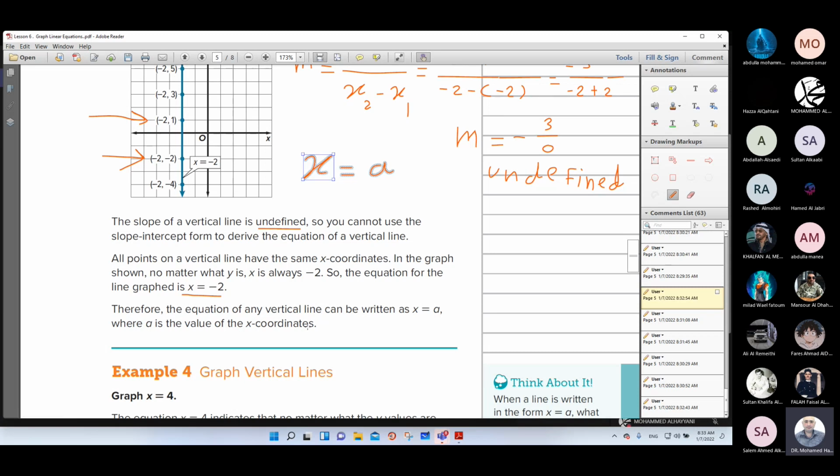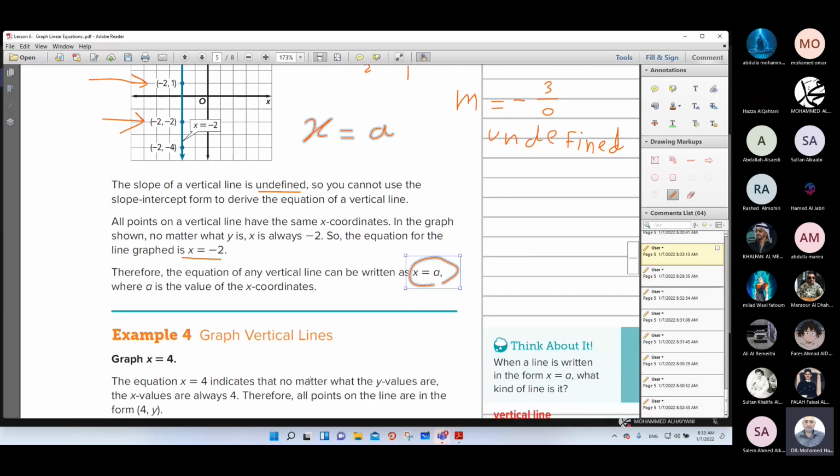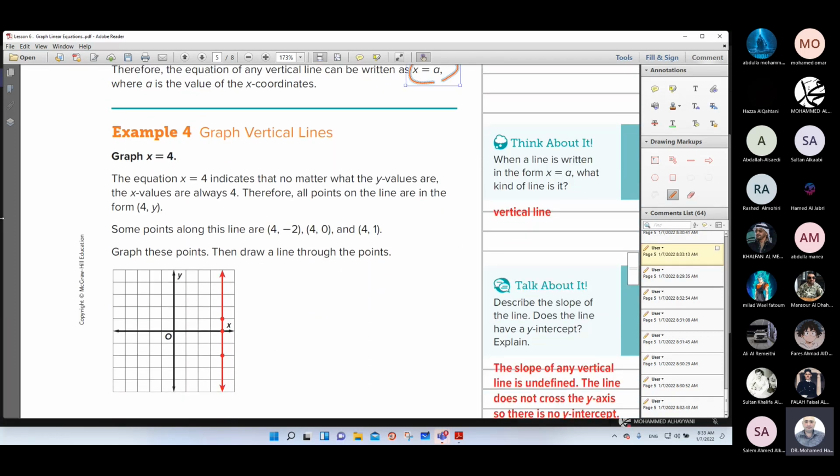Therefore, the equation of any vertical line can be written as x equals a. So when you see x equals a, it means you have a vertical line. When you see y equals b, it means you have a horizontal line. For example, x equals 4.